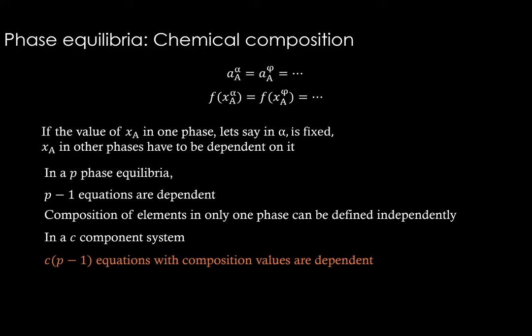If this is the case for one element A in a C component system, C multiplied by P minus 1 equations with composition values are dependent, right? So for A, we have to do it for B, C, D and so on, whatever is the number of elements we have. So if C is the number of elements, then C multiplied by P minus 1 equations, they are dependent. Means we don't need to bother about that. We need to bother about only one phase, composition of elements in only one phase. Now we are talking about composition of elements in only one phase. We will see about that a little more.